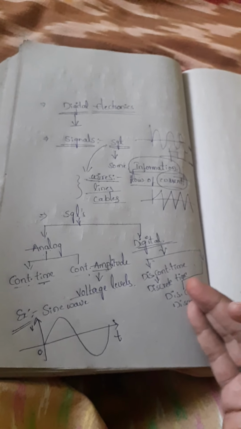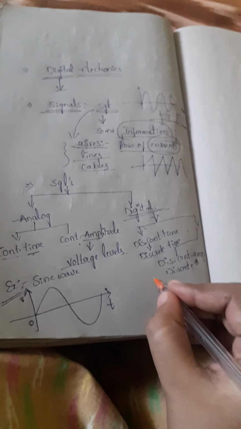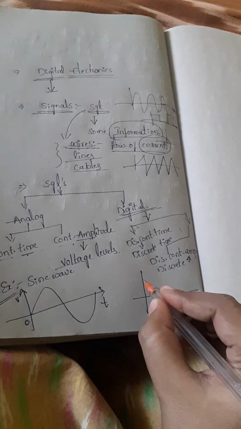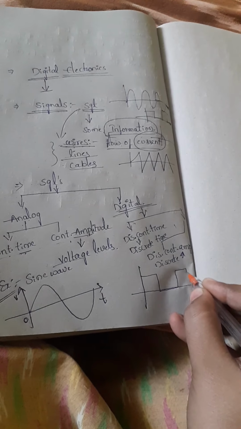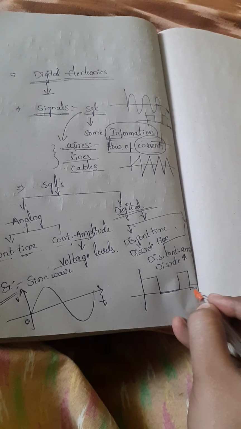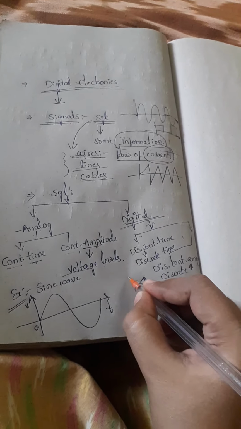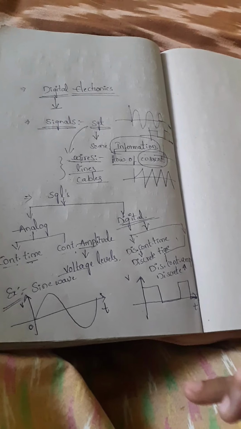So how can we represent a digital signal diagrammatically? We can represent it by a square wave signal like this. Here also, the y-axis is the voltage levels, and on the x-axis we represent the time values.